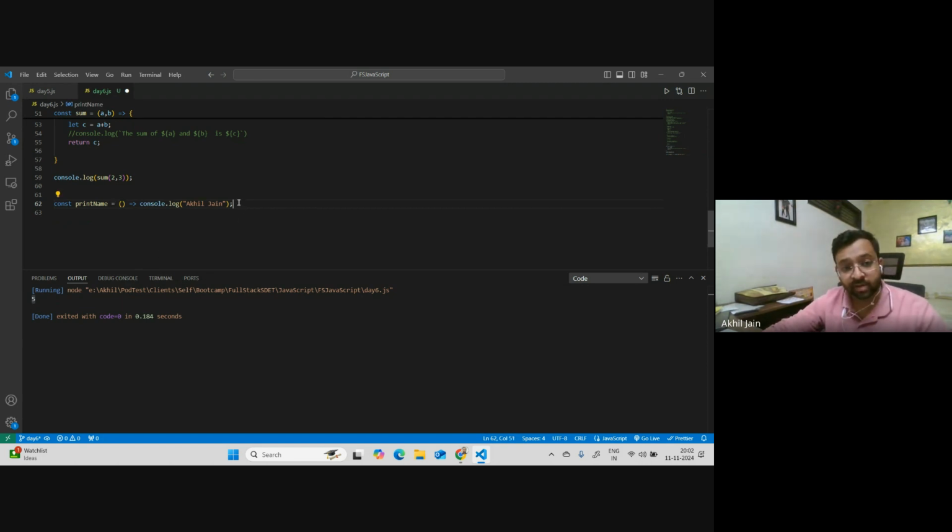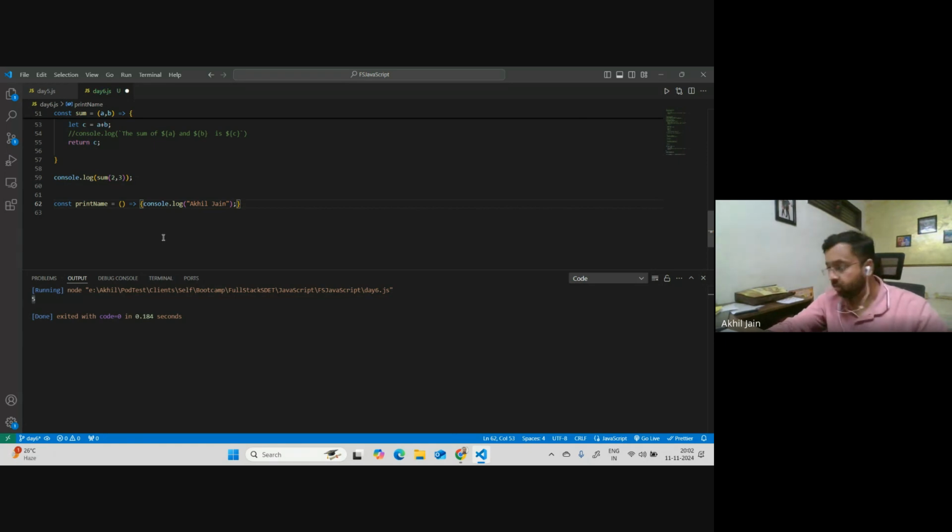When you see it for the first time, without understanding, you might think, okay, what is really happening here? You will get confused. Okay, if this is a function, this is a variable, what exactly is happening here? But whenever you see this, you have to understand that it is like a function. This right hand side part is the body of it. Since it has only one line of code, you do not have to put it into braces like this.